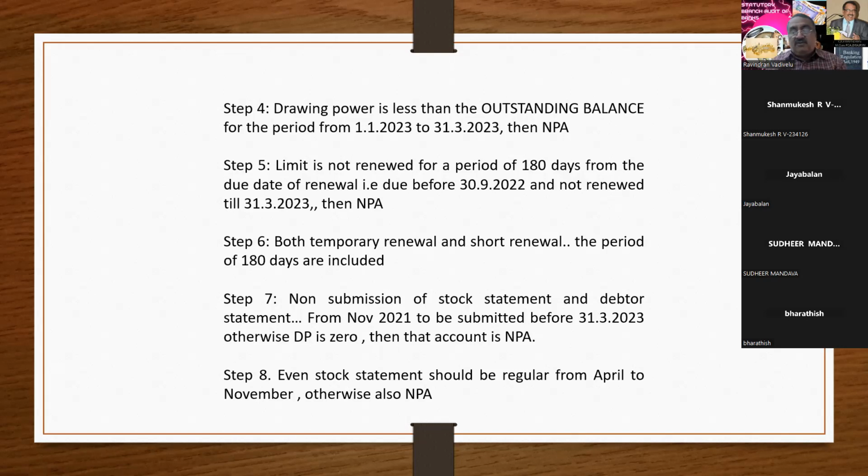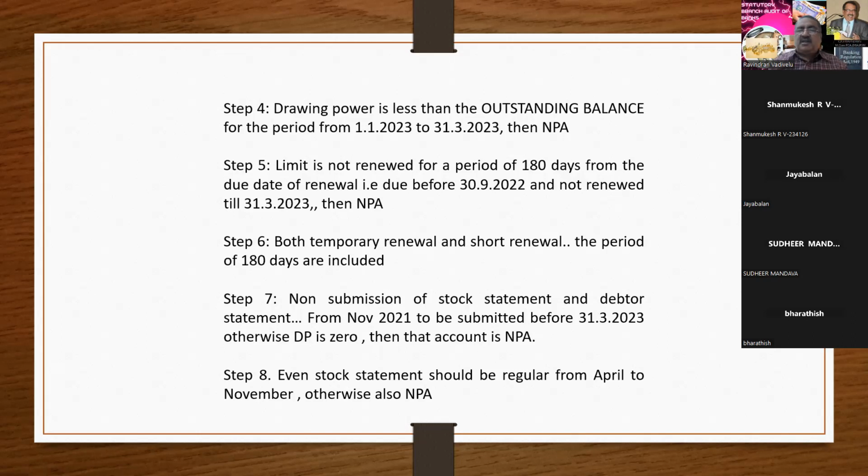He has classified that account as standard. The statutory auditor has classified the account as standard. But I have gone for the stock audit in the month of June 2021. When I looked into the transactions, I found that the limit has not been renewed, and the 180 days ended on 28th of January. And the RBI says that if the account is standard as on 29/2/21, you can give some excess in the form of COVID loan. This is what the RBI circular says.